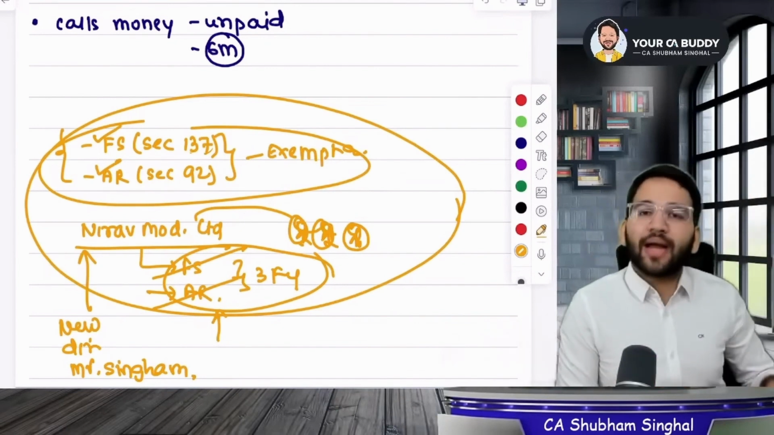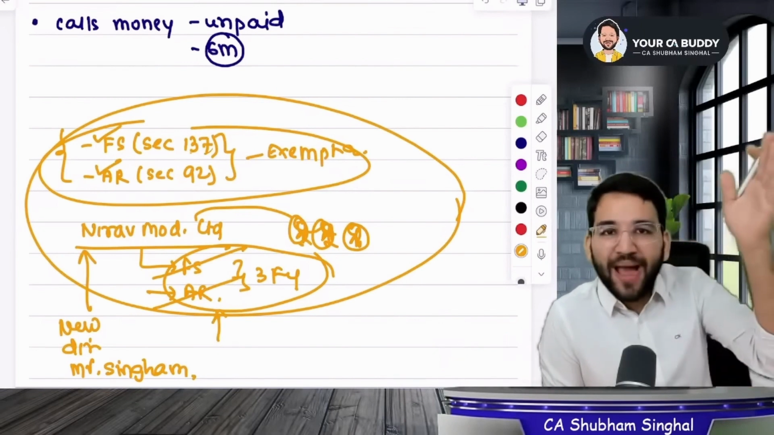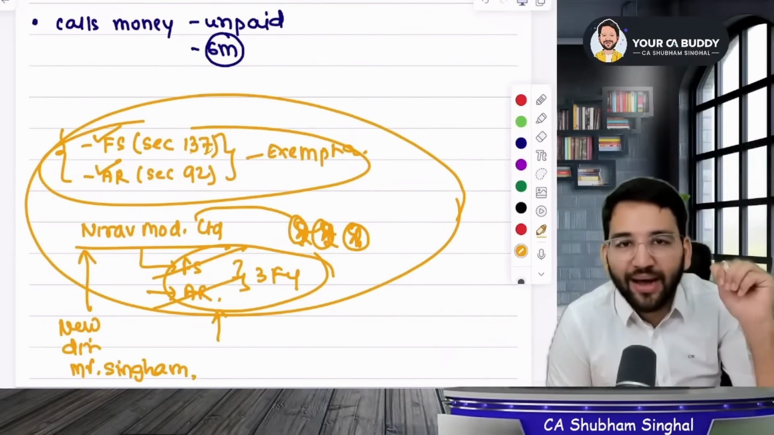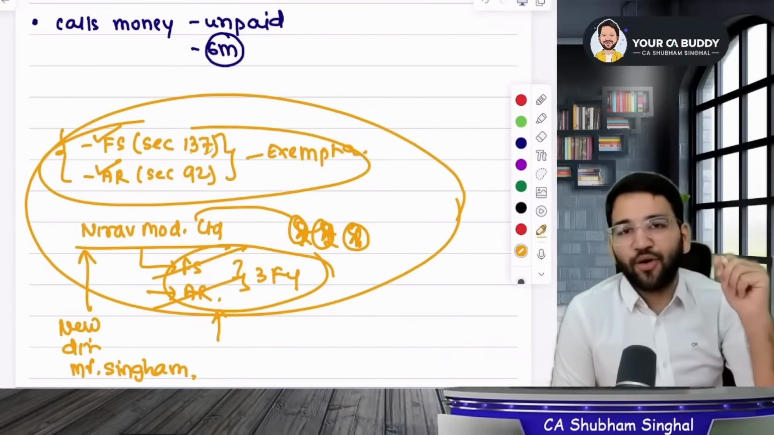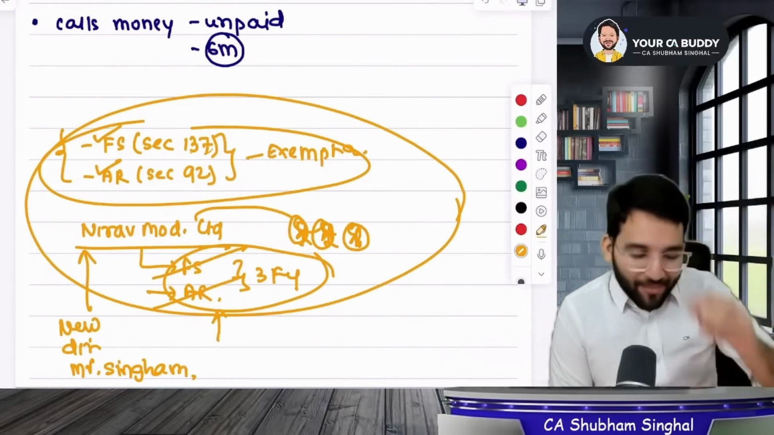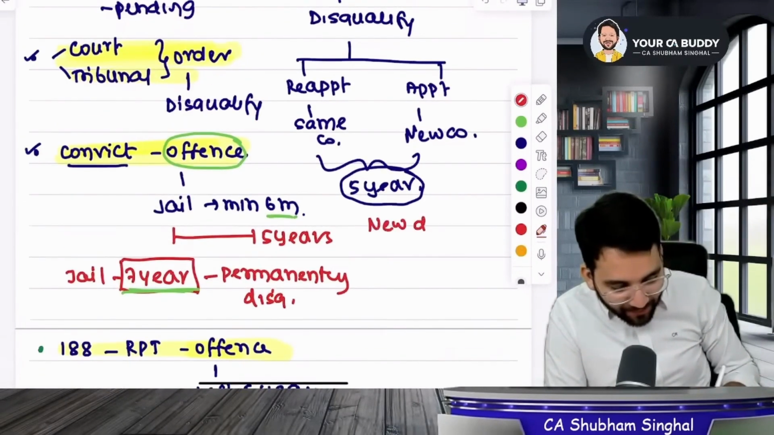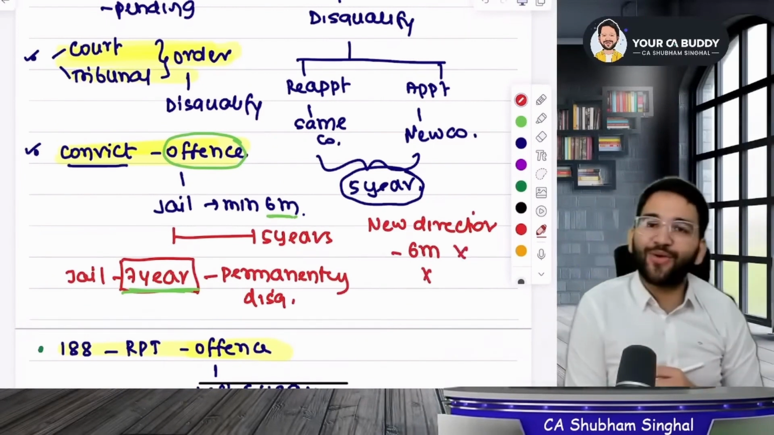The law said to be quiet. No new director will ever come like this. When Yes Bank had a big scam, new directors were brought into the board of directors, right? Then why would they come if everyone will be disqualified? So that's why we said that when a new director is appointed, there will be no disqualification for 6 months.